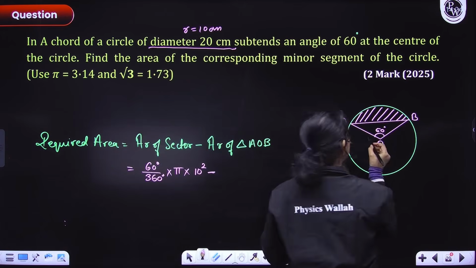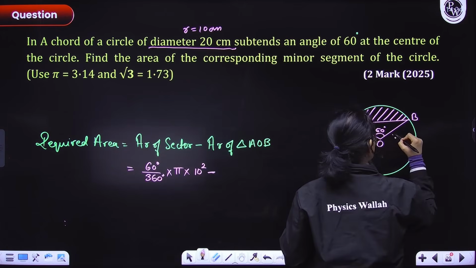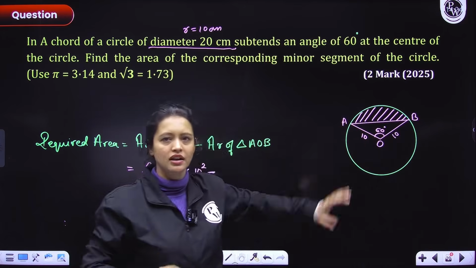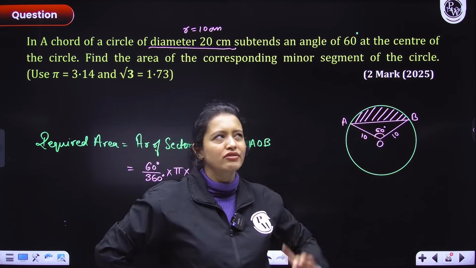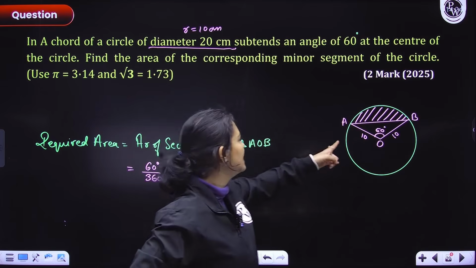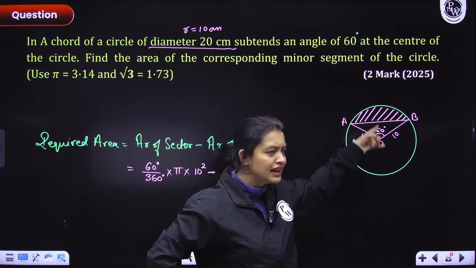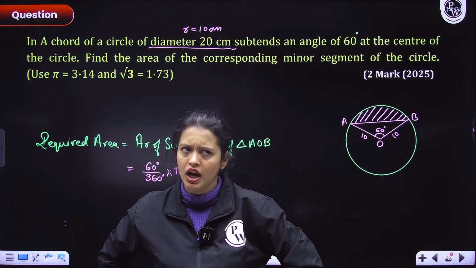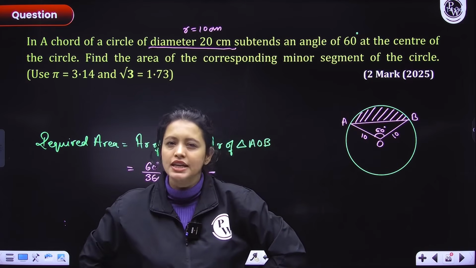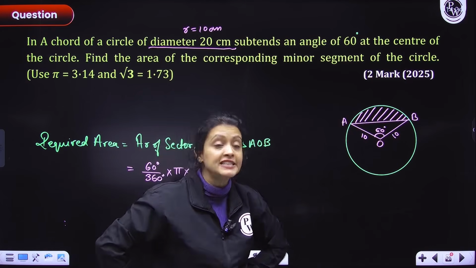I know that AO is 10. I know that OB is 10. ठीक है. And I know the central angle is 60 degrees. But for the area of a triangle, I have the formula half into base into height. उसके लिए I need the height. I need the base. I don't have that, right? So how will I figure it out? So now, the first thing that should strike your mind is this, everyone.